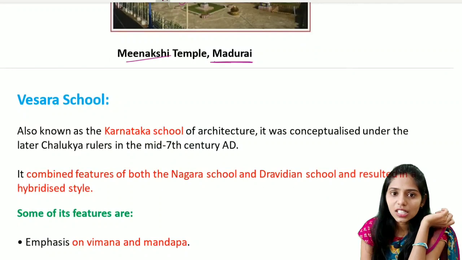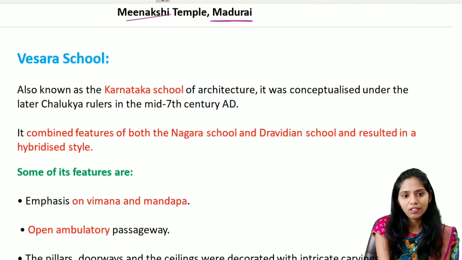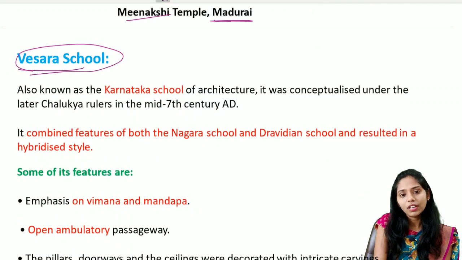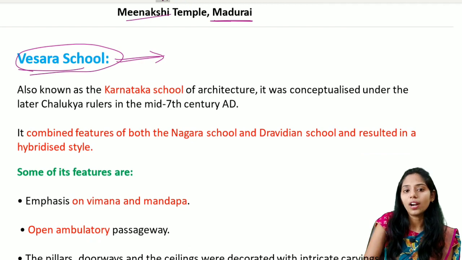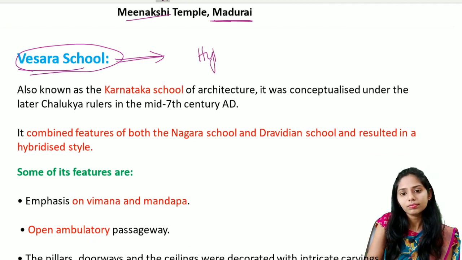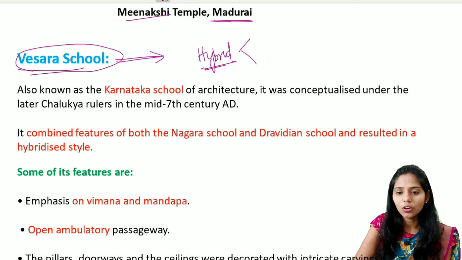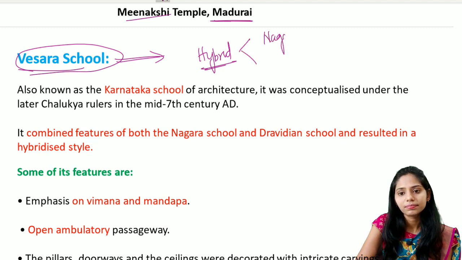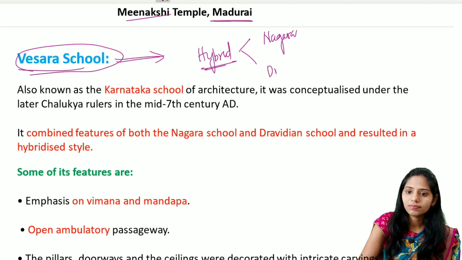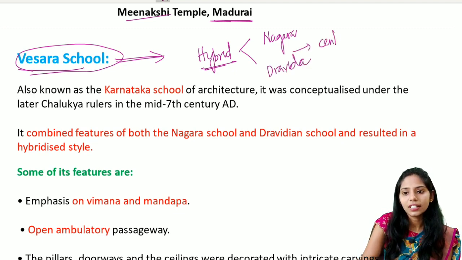And if you see the next school of art, that is the Vesara school of art. This Vesara school of temple architecture is also called a hybrid model. Why hybrid model? Because it is a combination of both the Nagara and also the Dravida. It is mainly seen in central India.